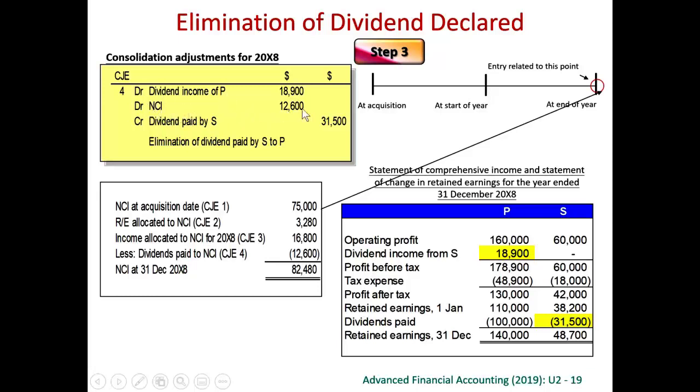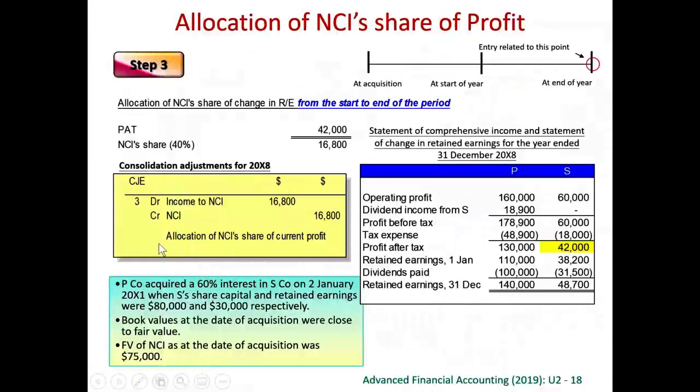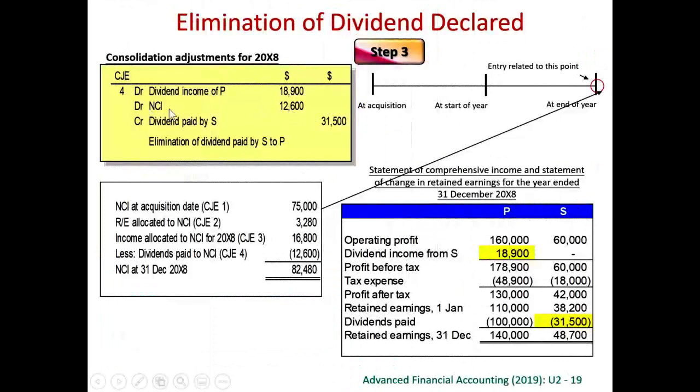So we eliminate also 40% for NCI. So we debit NCI 40%. When NCI shared the profit, we credited NCI. Right? So now, when we pay dividend to NCI, NCI should go down. So 60% parent, 40% NCI.